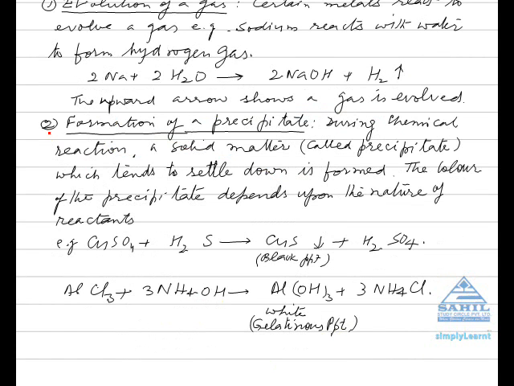Number 2. Formation of a precipitate. During a chemical reaction, a solid called a precipitate, which tends to settle down, is formed. The color of the precipitate depends on the nature of the reactants. For example, copper sulfate plus hydrogen sulfide gives copper sulfide, which is a black precipitate, with the formation of sulfuric acid. Aluminum chloride reacting with ammonium hydroxide produces a white gelatinous precipitate of aluminum hydroxide and ammonium chloride.